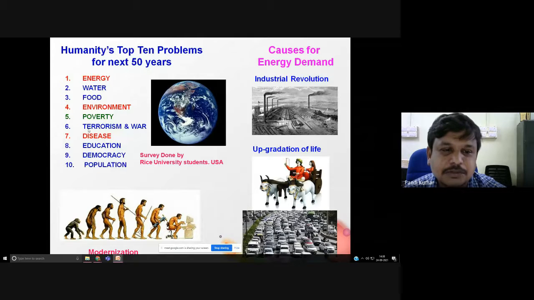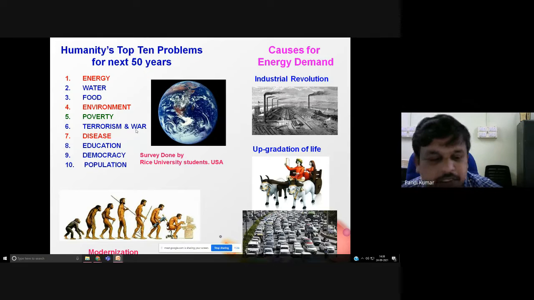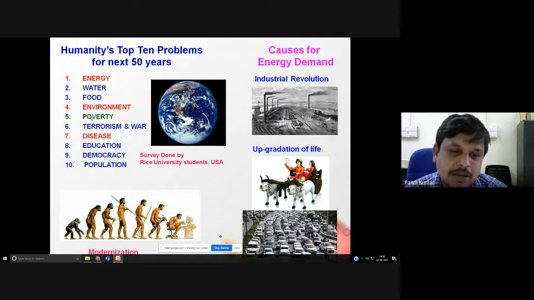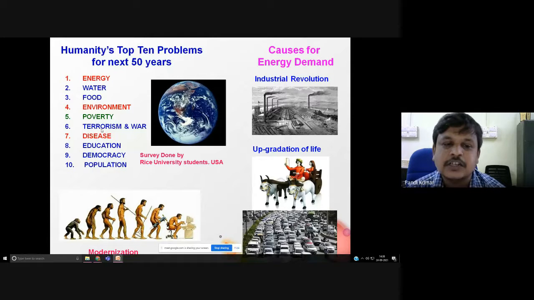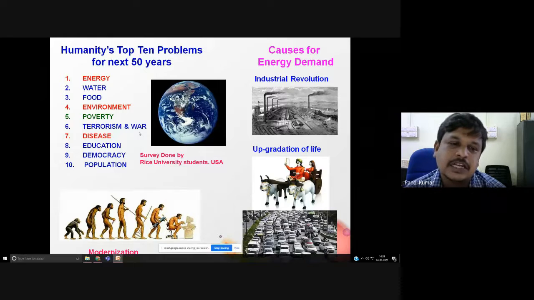It creates, especially, terrorism and war. You know, Al Qaeda as well as other terrorist groups. Why? Because America labeled the Arabic country people as terrorists. Why? Because they want to grab the oil and gas from the Arabic countries. The Arabic countries are enriched with petroleum, gas, and everything. So for that, they label them as terrorists, and they are waging war in the Arabic countries to grab the oil and gas. So here the main thing is energy.